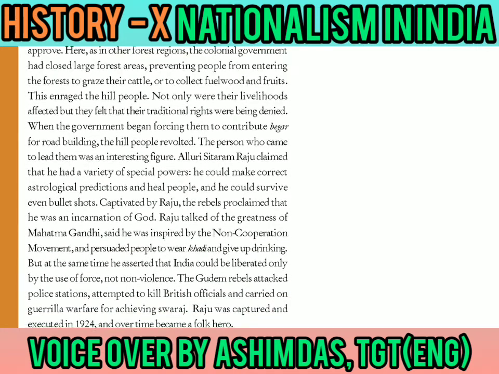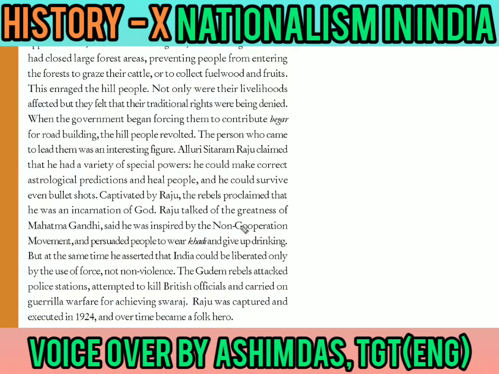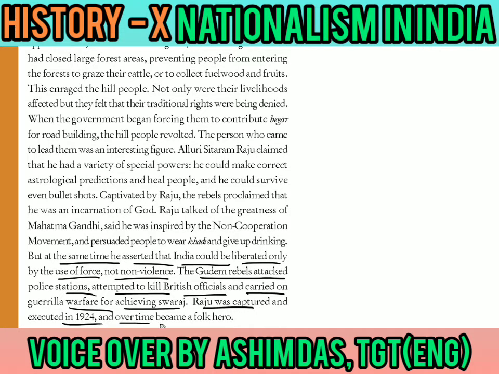Raju talked of the greatness of Mahatma Gandhi and said that he was inspired by the Non-Cooperation movement. He told the people to wear khadi clothes and give up drinking. At the same time, he asserted that India could be liberated only by the use of force and not non-violence. The Gudem rebels attacked police stations, attempted to kill British officials, and carried on guerrilla warfare for achieving Swaraj. At last, Raju was captured and executed in 1924, and over time he became a folk hero.